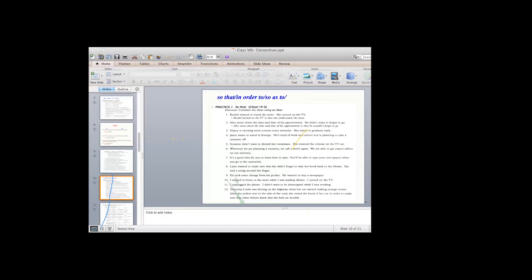That's clear. But sometimes we have two subjects here. We have I, the subject: I studied so hard. But what I want in my next sentence is the subject my parents, not me, not myself. In this way, we only have the option of so that, because I want to use the other subject, my parents.